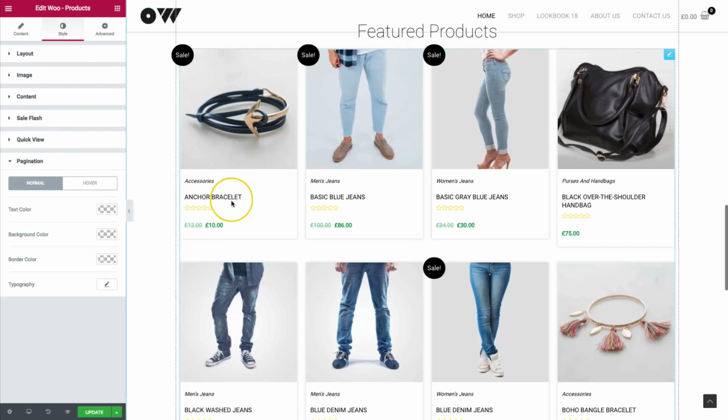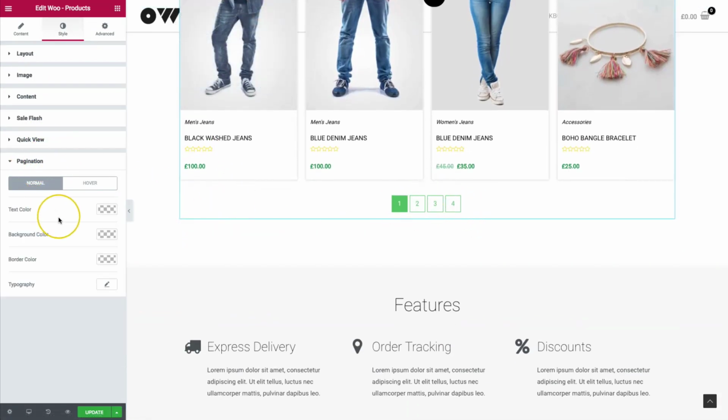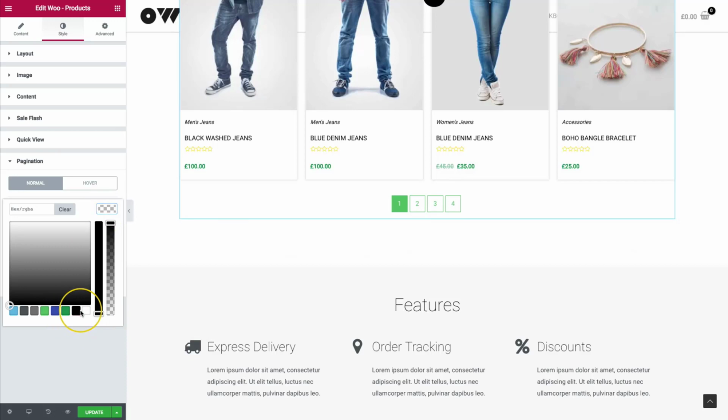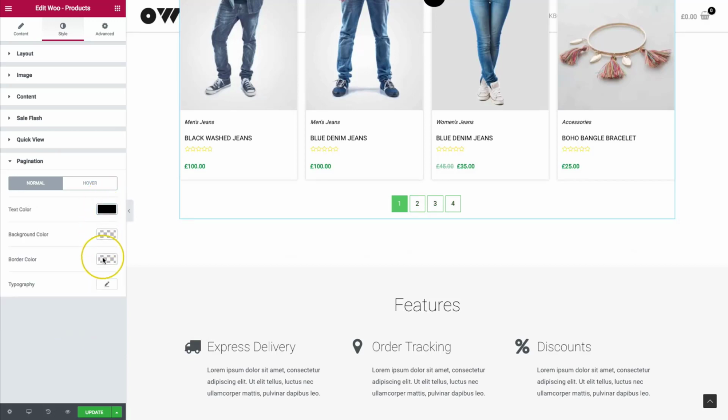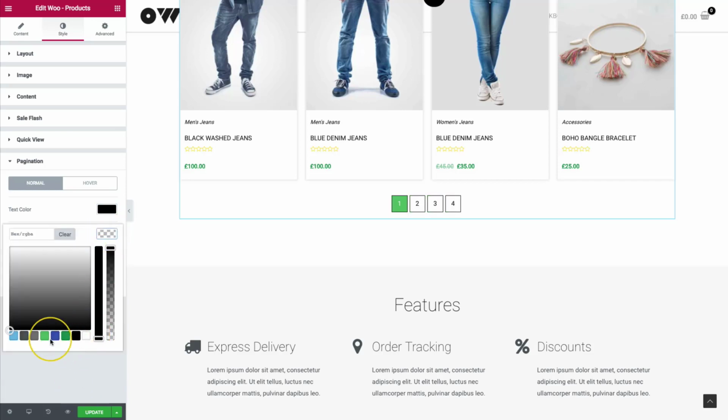Underneath of the pagination, so if we go down here, it's all green. So let's go ahead and change this to match. Let's do black, and we'll do a border color of black as well. And then of course, the background color, when it's selected, of black right here.